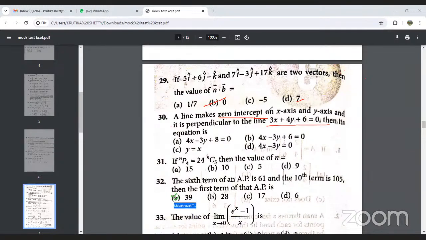First, what we have to see is the line makes 0 intercept on the x and y axes, and it is perpendicular to this line. So for the perpendicular line, we need to interchange the coordinates. So it will be 4x minus 3y plus k is equal to 0, and this will be the equation of our new line. In this new line, I will substitute k equal to 0, because when we simplify it, we get k equal to 0. So 4x minus 3y is equal to 0, and this is the equation of the line.